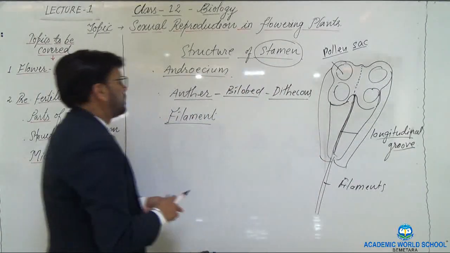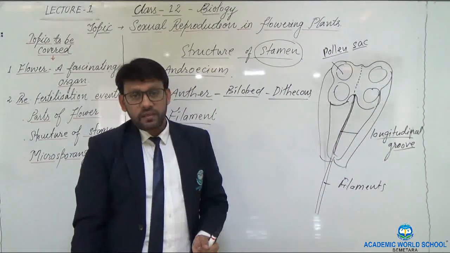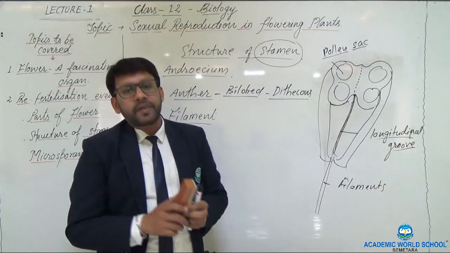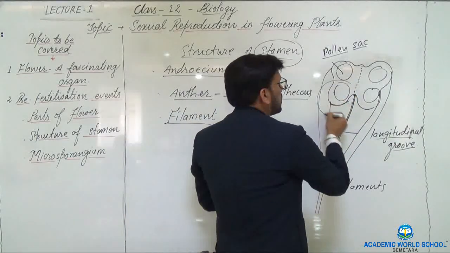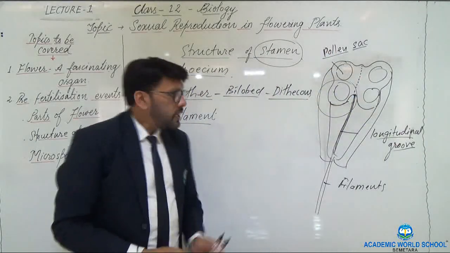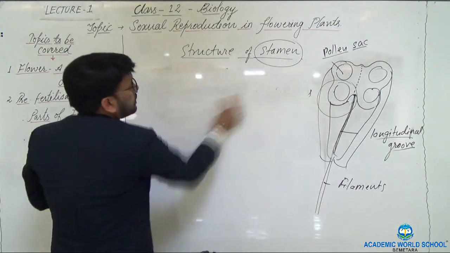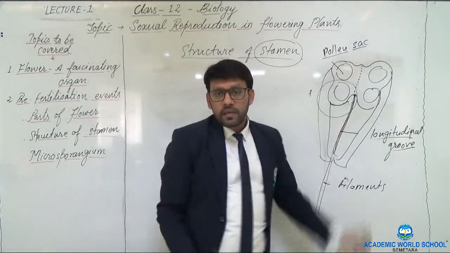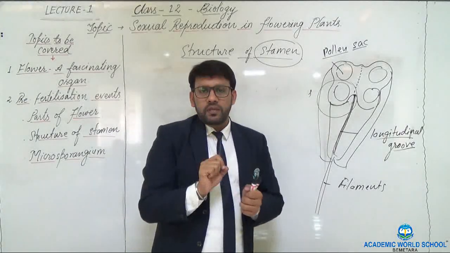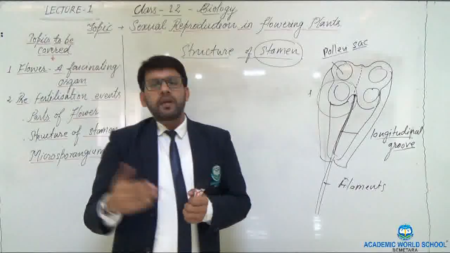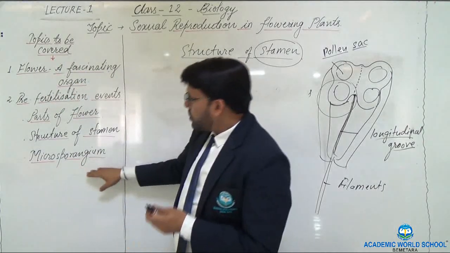Clear? Now when we see the cellular structure of the anther, the tissues which are present in it, for that we need to make the cross section of this portion. So children, I am now dealing with the cross section of one single chamber of the pollen sac, so that it will be clear to you. This particular content is frequently asked in the examination about the structure of the microsporangium.